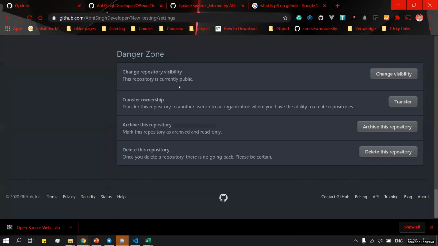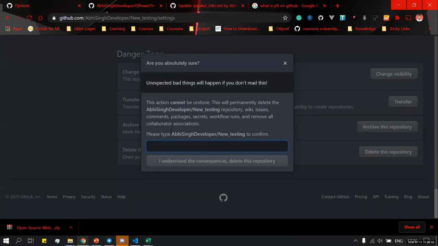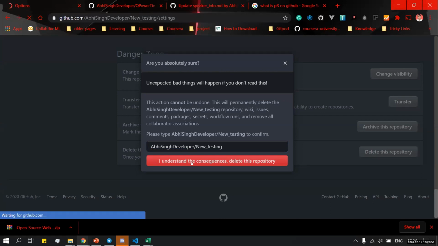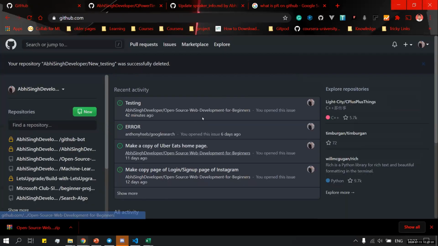Just explore this, you'll get to know each and every term. These are very easy. Just click on delete this repository, copy this formality, and click I understand the consequences, delete this repository. That's it. Your repository new testing was successfully deleted.